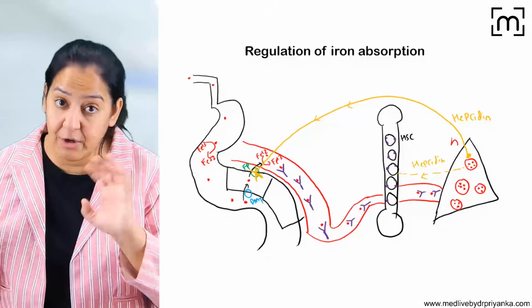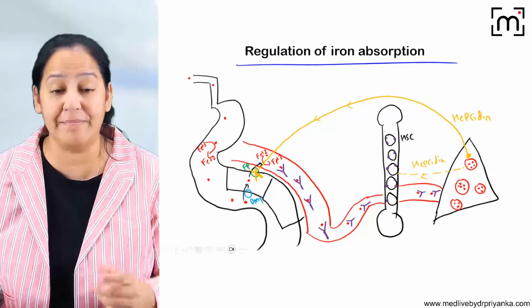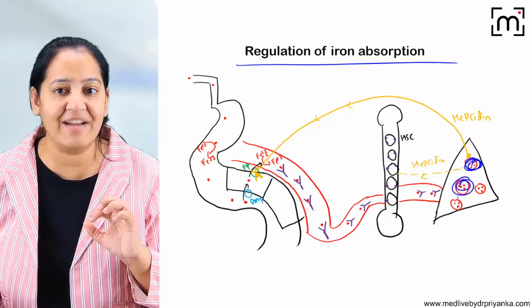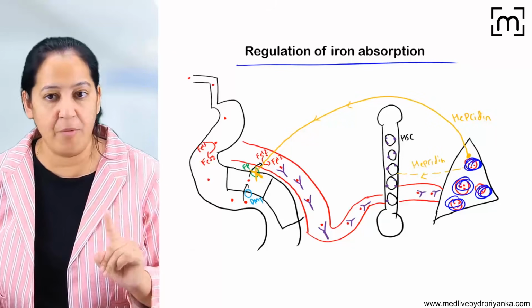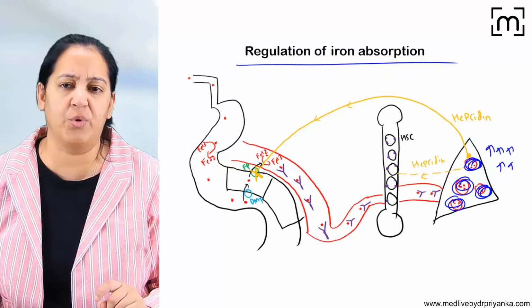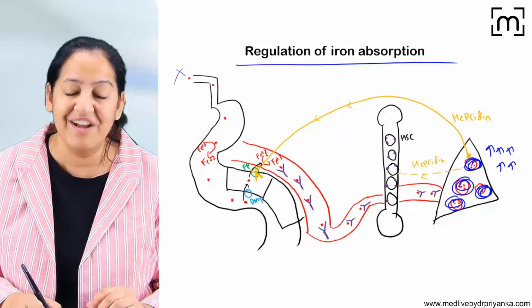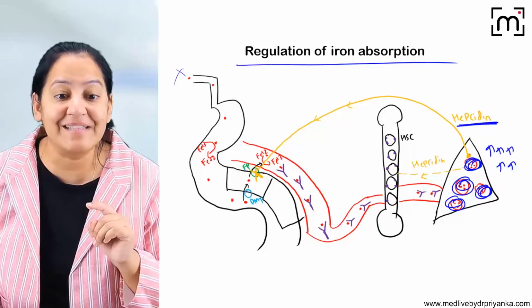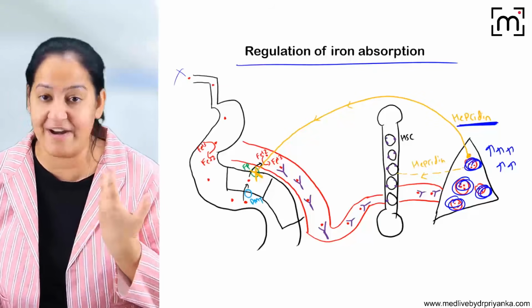Now, coming to the regulation of iron absorption. How is iron absorption regulated? In the liver, I told you, extra iron gets stored in the form of ferritin. Whenever ferritin in the liver is too high, with abundant storage, we don't require more iron in the diet. So what will the body do? The liver will synthesize a molecule called hepcidin and release it in the blood.